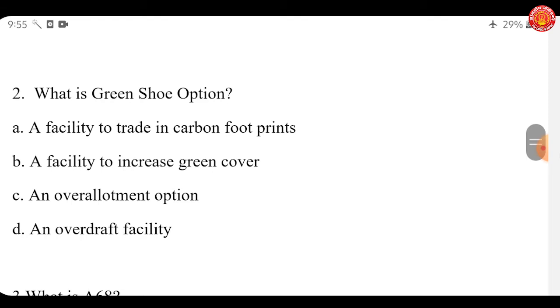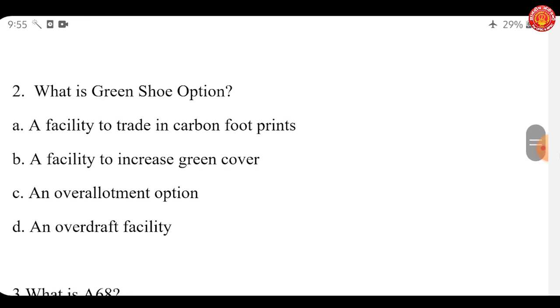What is green shoe option? A. A facility to trade in carbon footprints. B. A facility to increase green cover. C. An over-allotment option. Or D. An overdraft facility. So this has been in news related to a state of India. And the answer is C, an over-allotment option. So let's see what else we need to know about green shoe option.